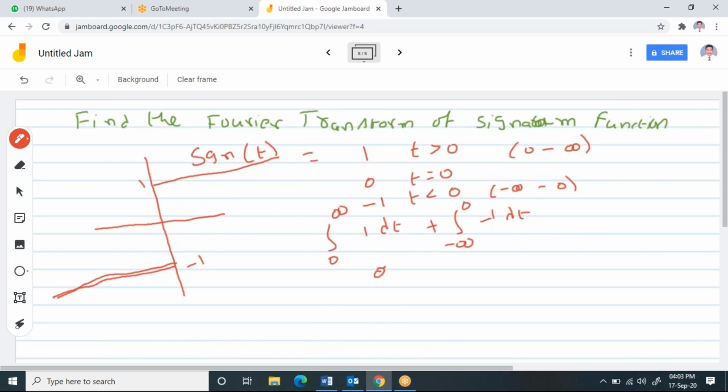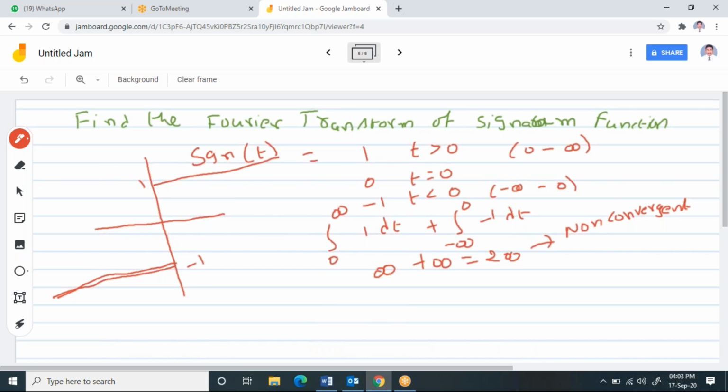This gives infinity, and this also gives you infinity, and when it is minus, you will get again infinity, so the total limit is infinity, which means that it is not absolutely integrable and non-convergent. So when I say it is non-convergent, you can directly say that the Fourier transform will not exist.